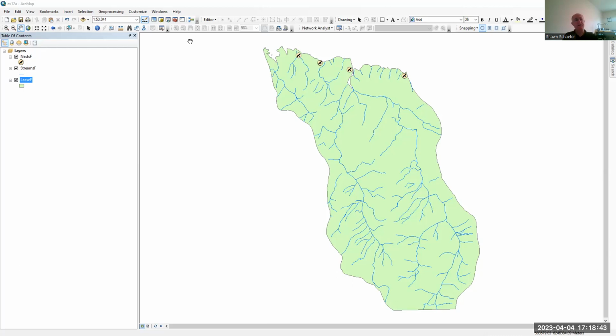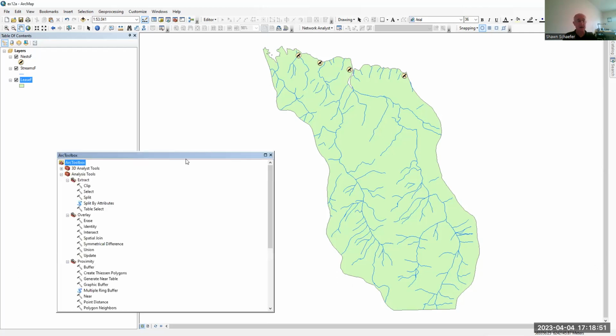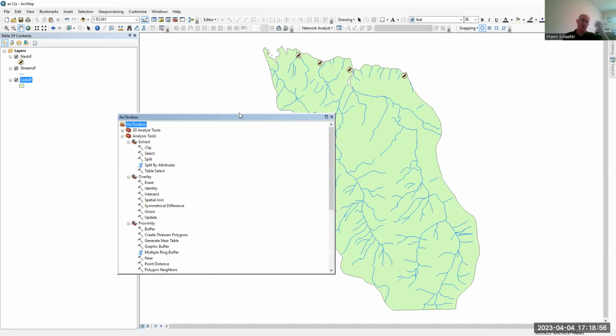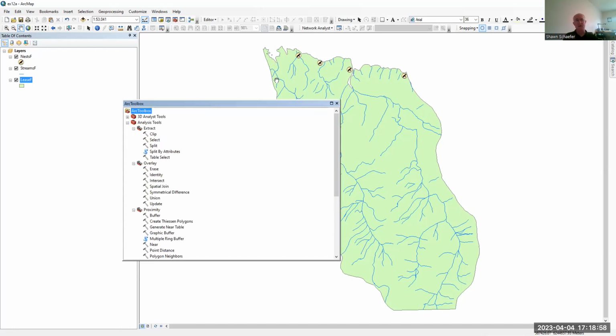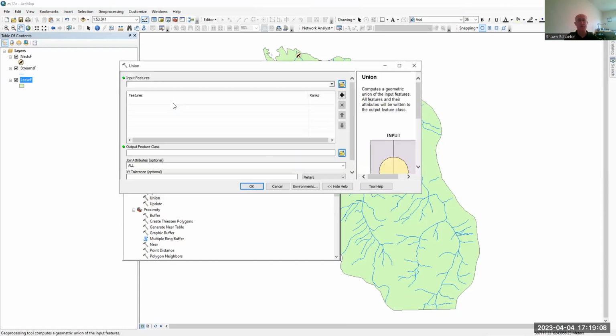To figure that out, we're going to use geoprocessing analysis tools, and I'm going to open up the ArcToolbox here. The first thing we're going to do is create that 800-meter buffer around the goshawk's nest. So we're going into the analysis tools, and it's under the overlay tray, and we're going to open the union function, okay?